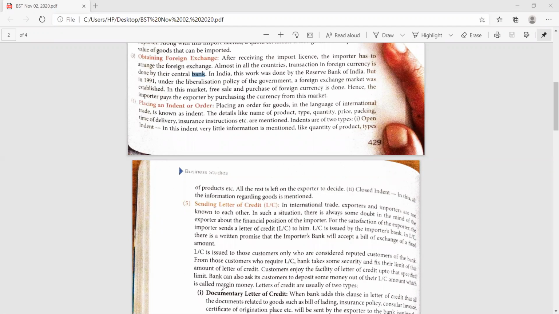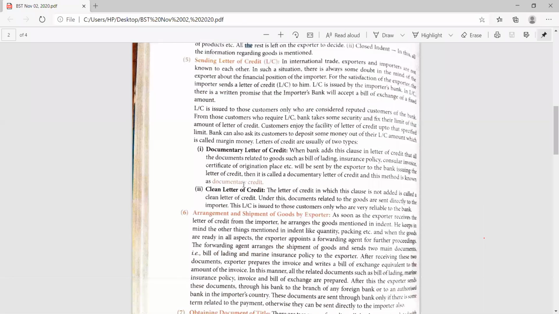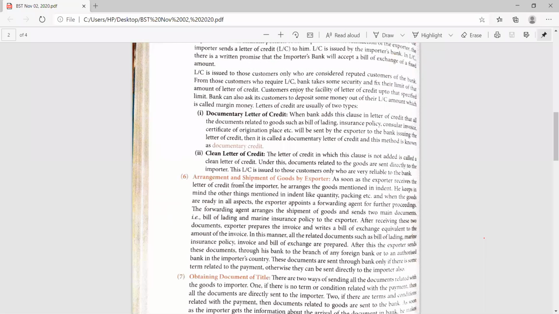After sending the letter of credit, see, there are 2 types: documentary letter of credit and clean letter of credit.